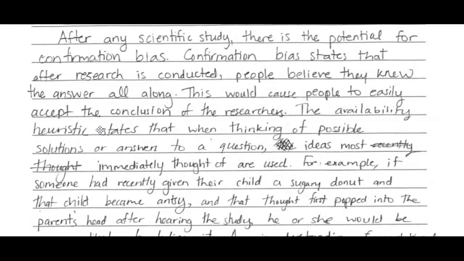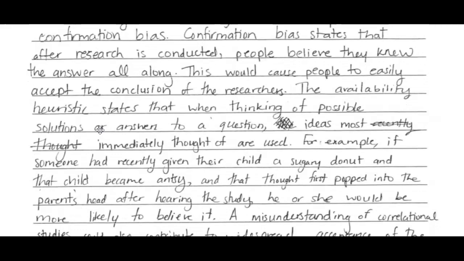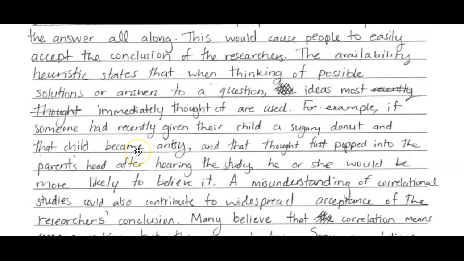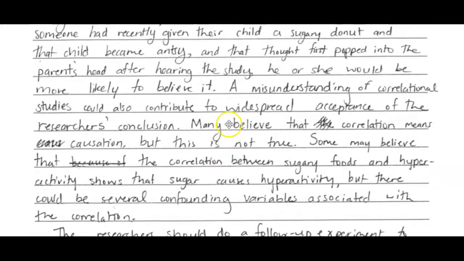That is wrong. Availability heuristic is when thinking of possible solutions or answers to a question, ideas most immediately thought are used. This would score because it talks about immediately popping into my head. That would score. For example, and this is great, they give an example. If someone had recently given their child a sugary donut and that child became antsy, they would have thought popped into their mind. Again, here's this key thing, popped into their mind. Parent's head after hearing the study, he or she would most likely believe it. That's true. All right, so point there.